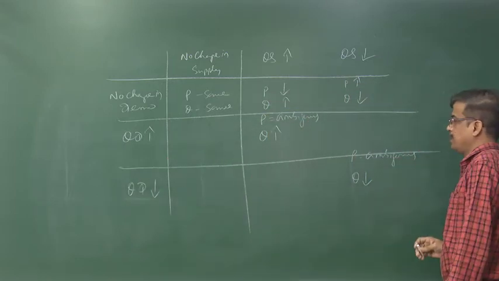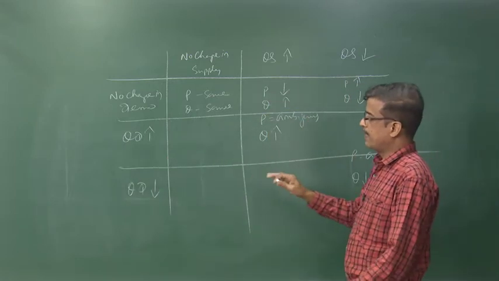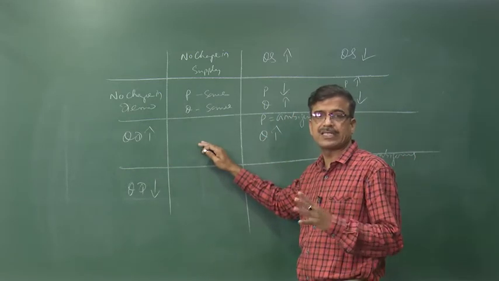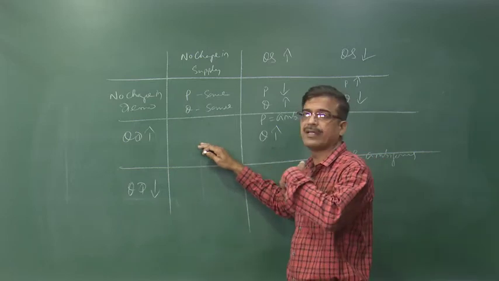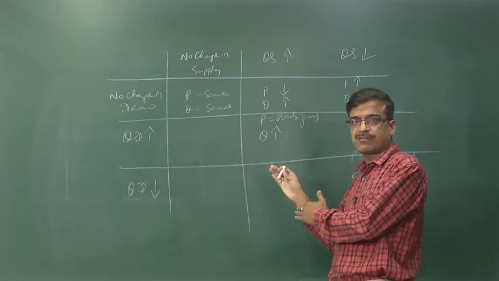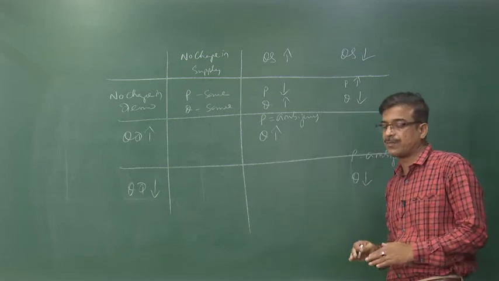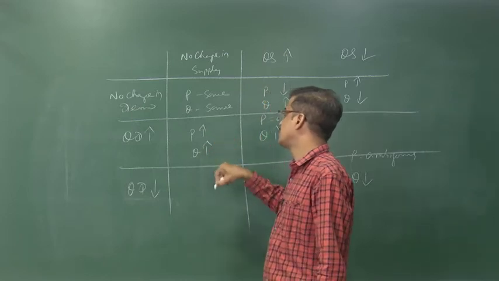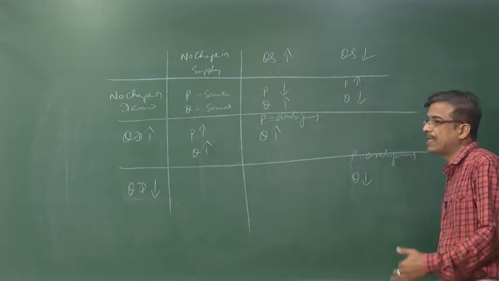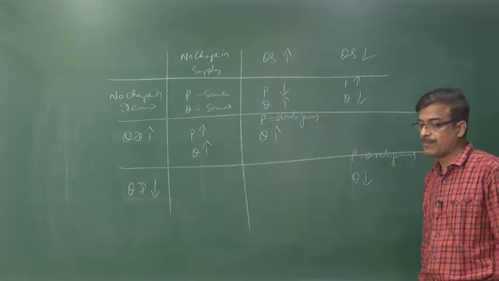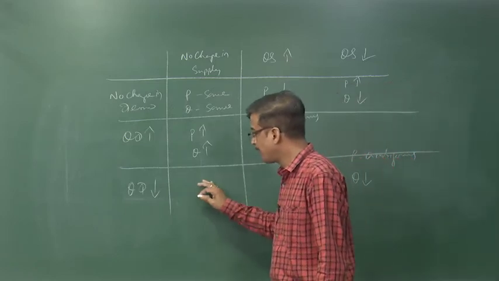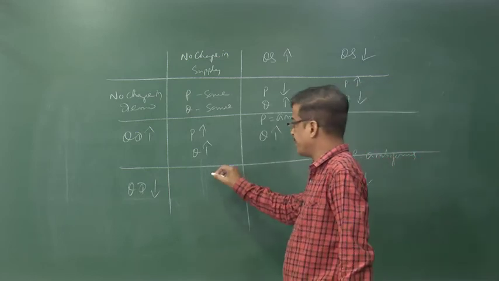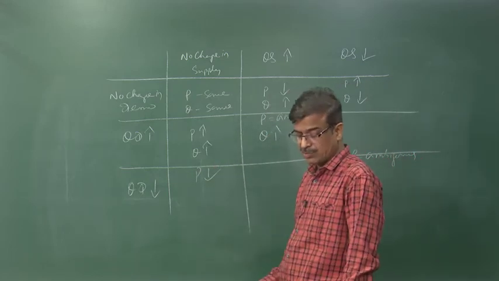In the second part, let us say no change in supply, supply as such, and demand increases. If demand shifts towards the right and there is no change in supply, then what happens? Price will increase, quantity will also increase. And if you come down to this situation, demand falls, no change in supply, just the reverse: price falls as well as quantity falls.